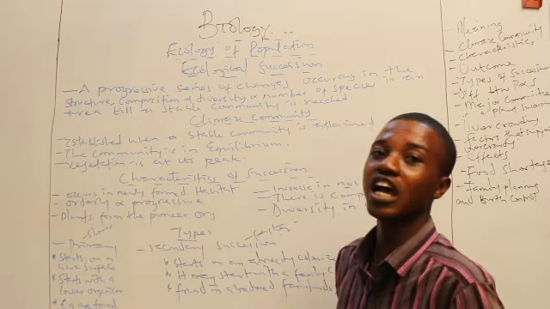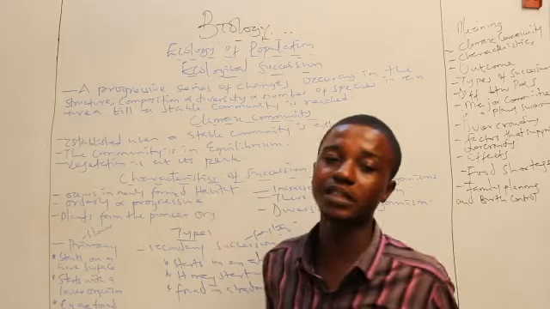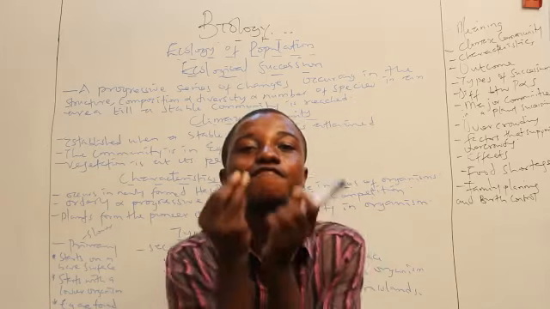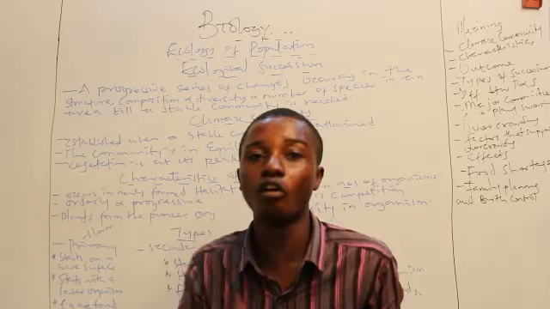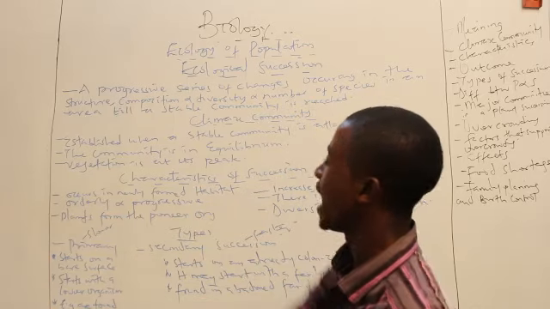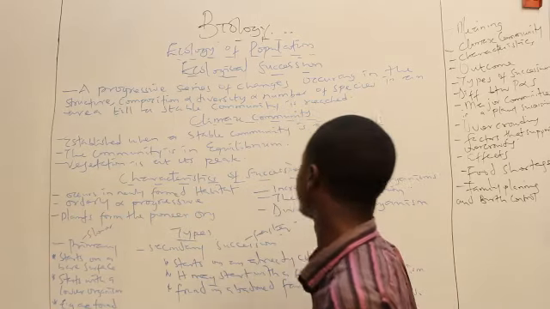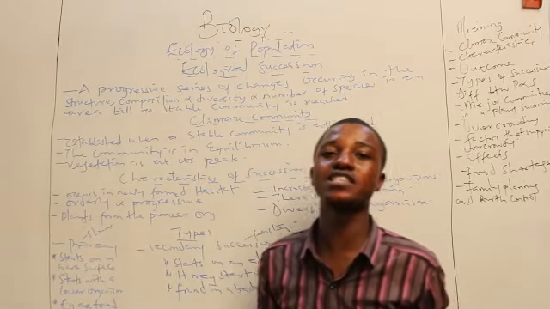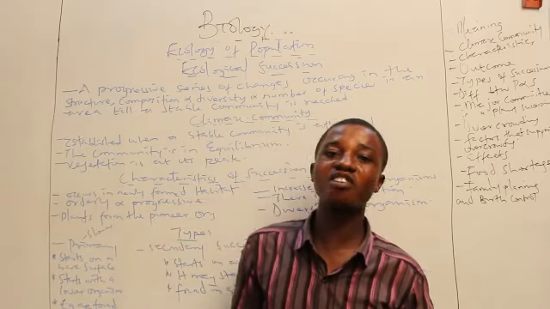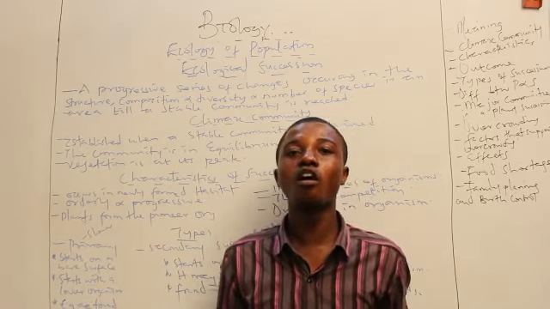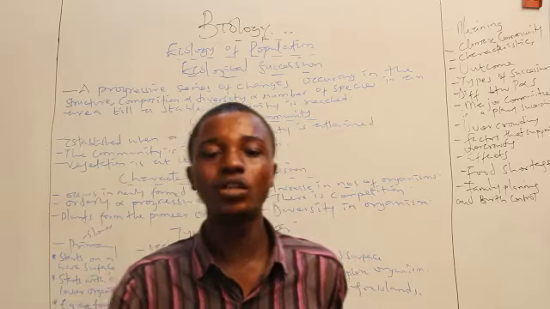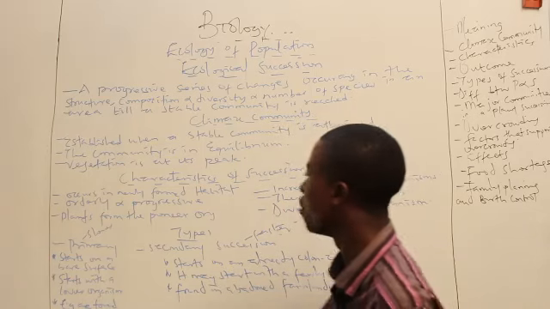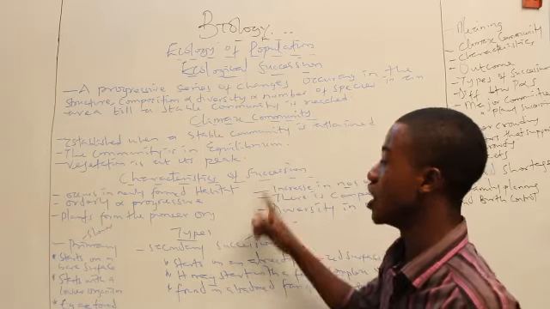For every succession, it must occur in a newly formed habitat. In other words, we are referring to that habitat as being a virgin area. The area has not been colonized before. Another characteristic is that there is usually an increase in the number of organisms. For example, if we see an abandoned farmland, the number of organisms that will first colonize it are usually small. With time they increase, and there is room for diversity. So there is a progressive increase in the number of organisms involved in succession.